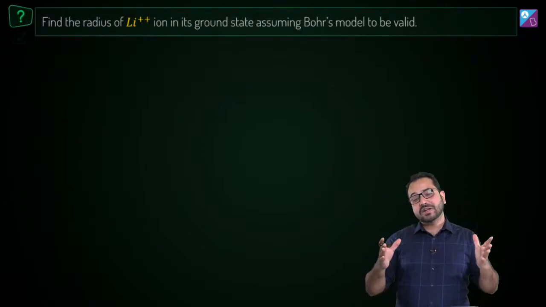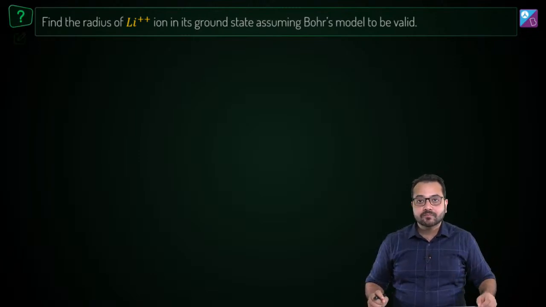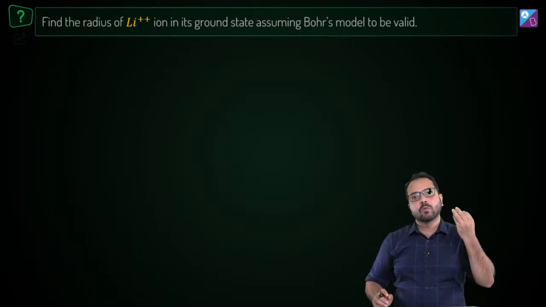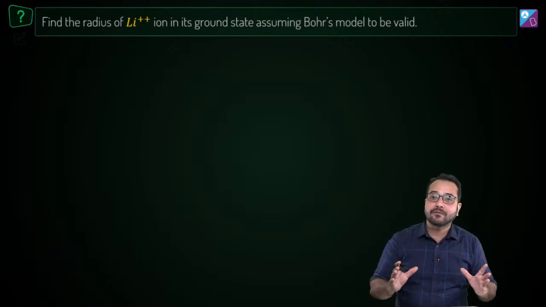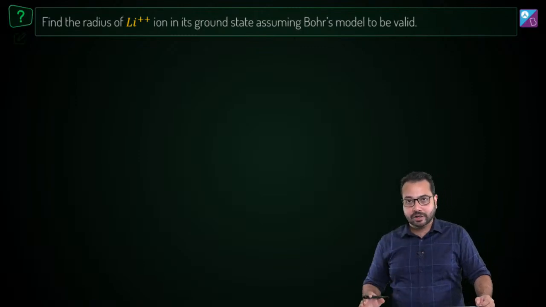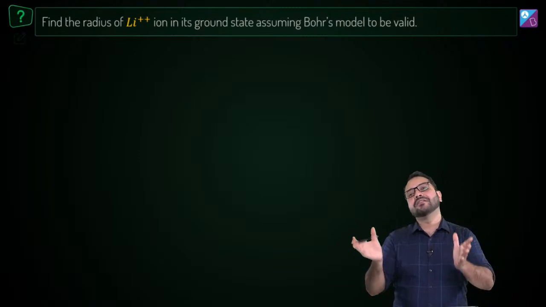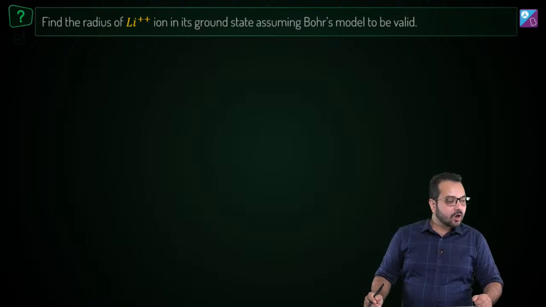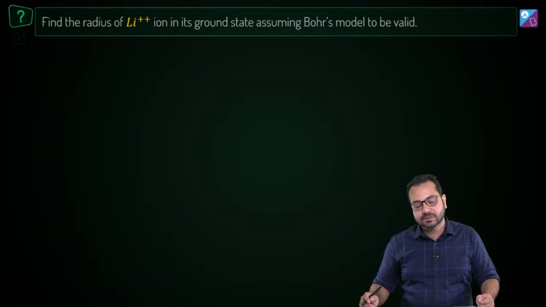Okay, so it is important to remember all the results of Bohr's model. What is the expression for the radius, what is the expression for energy, what is the expression for velocity, all these things we have to remember, yes, but we also have to remember and understand the derivation, because they can use the same principles but put it in a different setting, just how they did in this question. Is that correct? All right, so I hope that is clear, and with that said, let's proceed to the next problem.